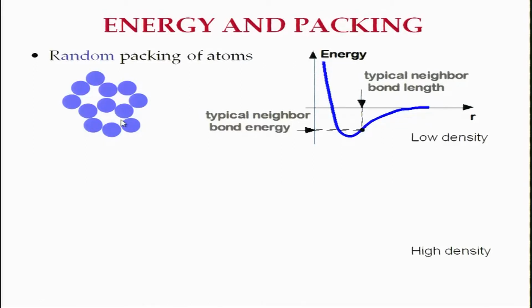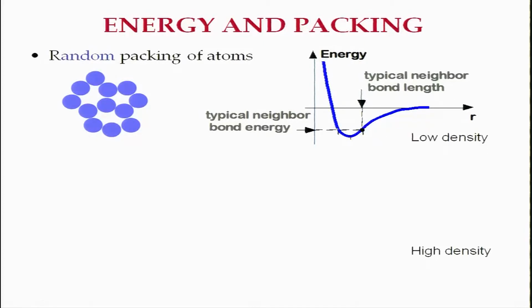These are typically low density systems, and they have lower bond energy. You are not at the equilibrium separation between the atoms, you are somewhere here,